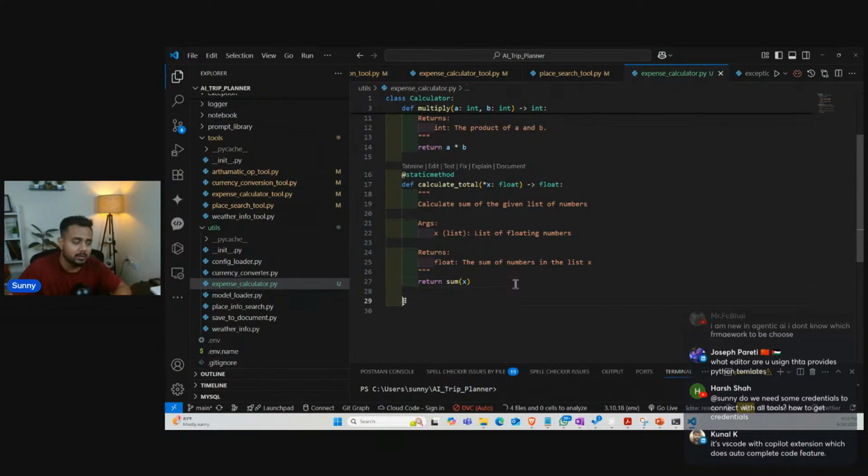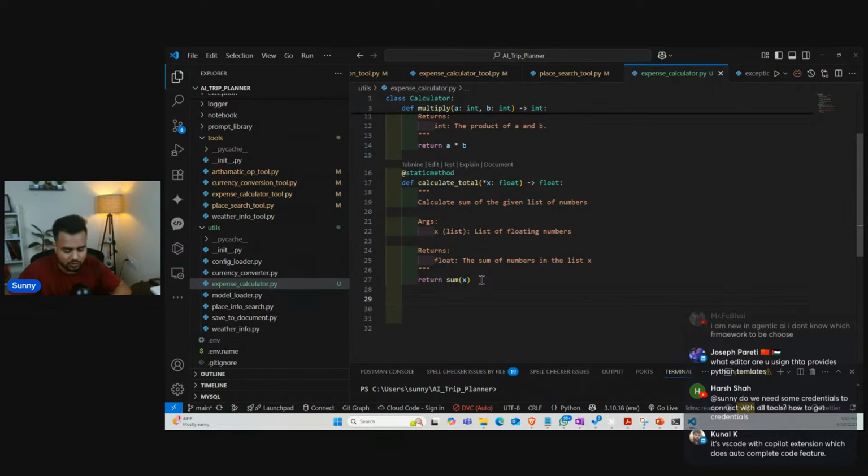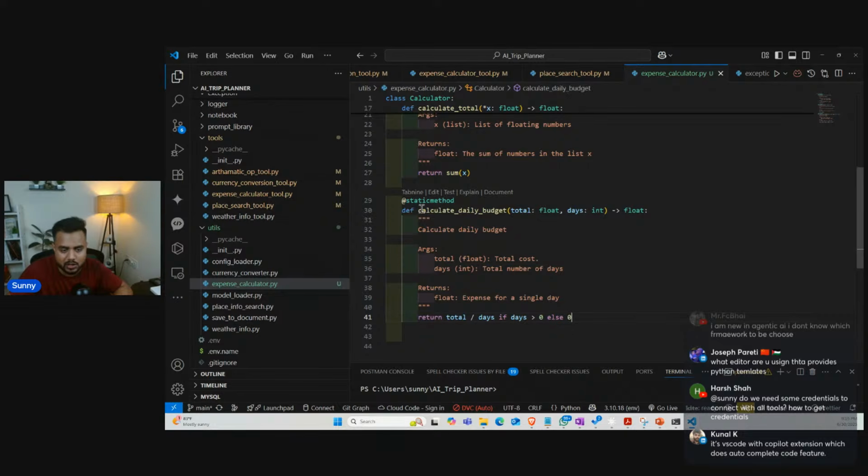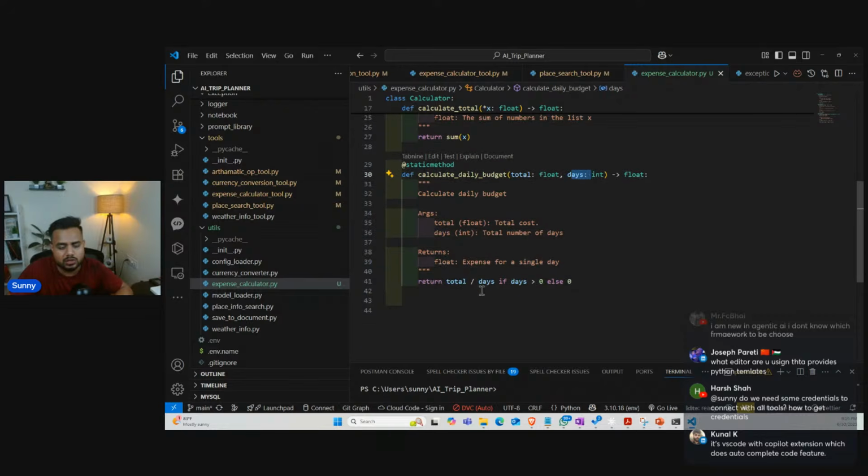Now I'm going to create one more method over here. The method name is calculate daily budget. Whatever values I provide, total and days, I've written this logic: total divided by days if days is greater than 0, otherwise 0.